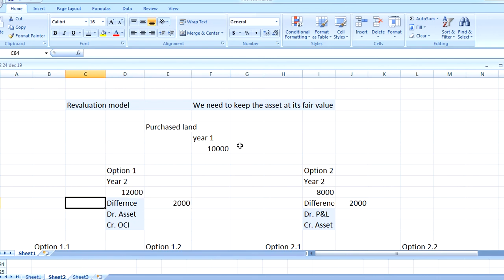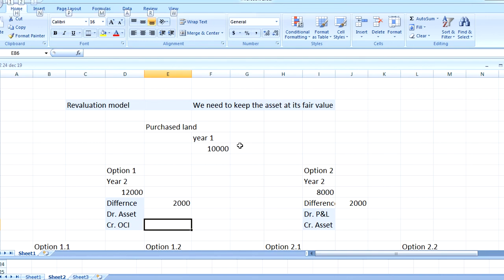We will understand the accounting treatment. Since the value in year 2 has increased by 2,000 from 10,000 to 12,000, we are debiting the asset as it is showing an upward trend. So the value of the asset is increased by 2,000. We are debiting the asset, and since it is an upward trend, we are crediting other comprehensive income, which becomes part of your equity.